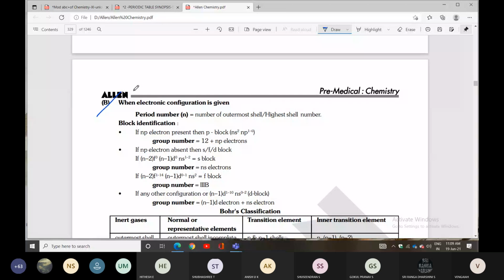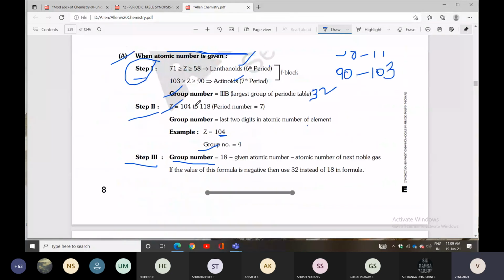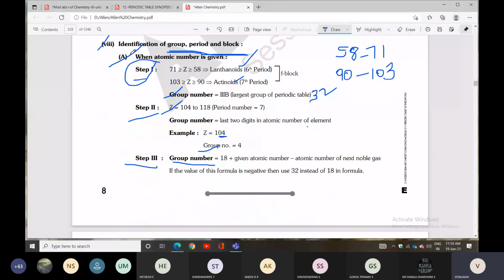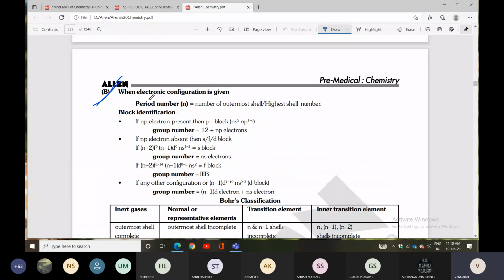Next, when the electron configuration is given, the period number n is the number of the outermost shell, the highest shell number. The highest subshell helps in block identification. When atomic number is given, apply the earlier formula; when electron configuration is given, use this method.